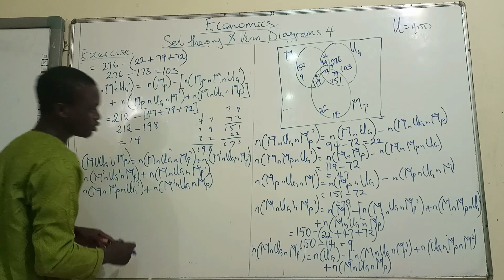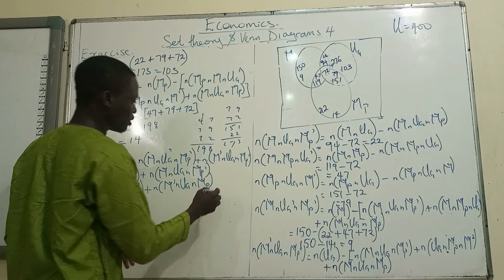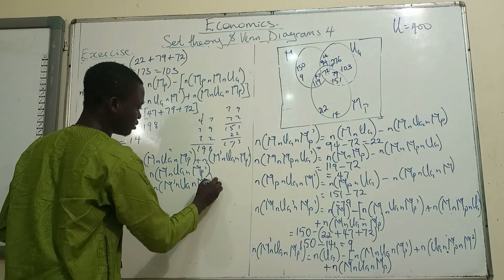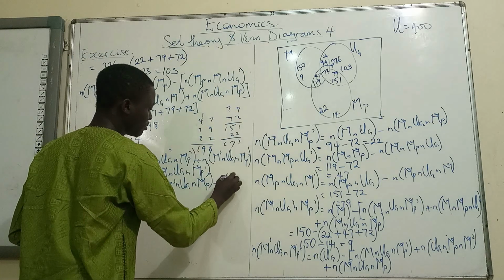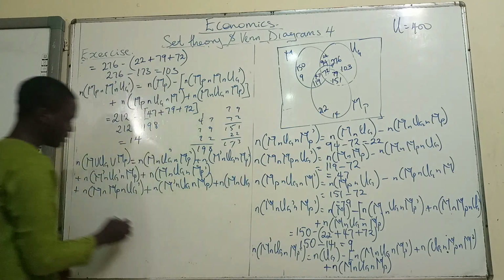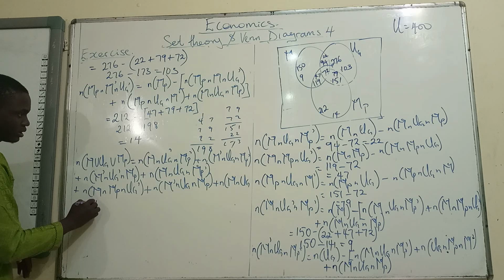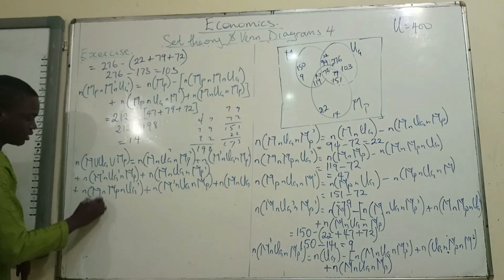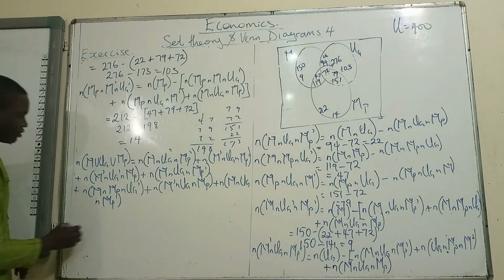So we are done with people that belong to two of the categories. So now to add those that belong to three of the categories, which is cardinality of M intersection UG intersection MP.